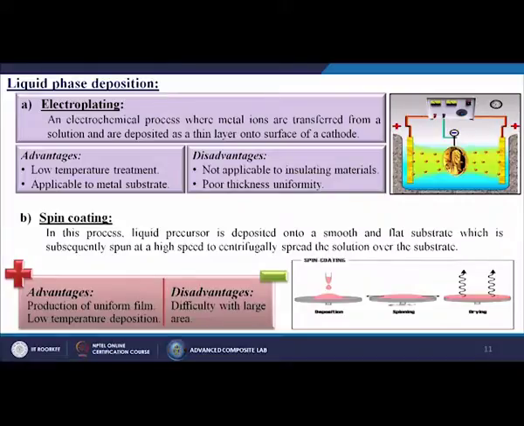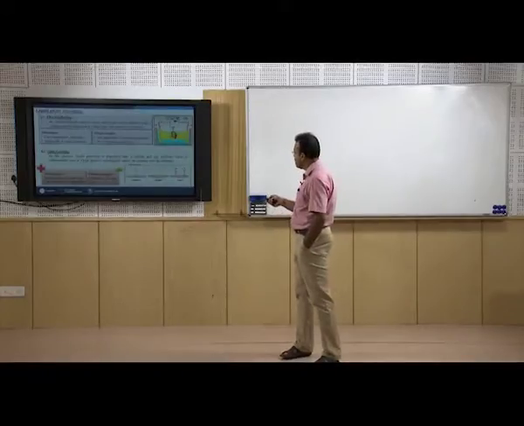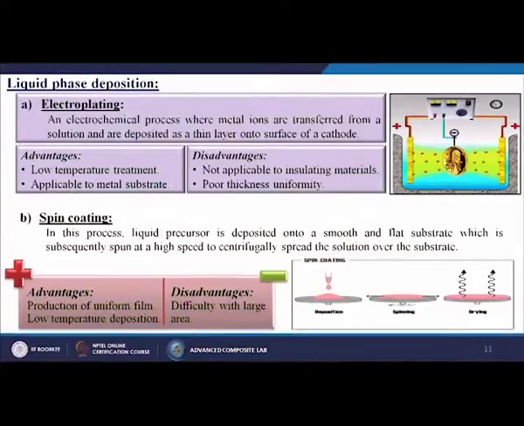Next one is called the spin coating process. In this process a liquid precursor is deposited onto a smooth and flat substrate, which is subsequently spun at a high speed to centrifugally spread the solution over the substrate. By drop casting methods we put a droplet onto that particular surface, then rotate that disc at a very high RPM, and due to the centrifugal force the material spreads all around the disc.